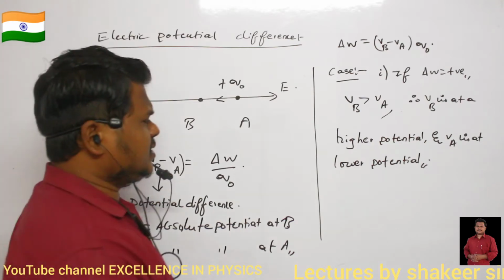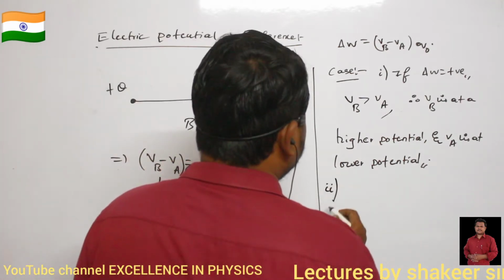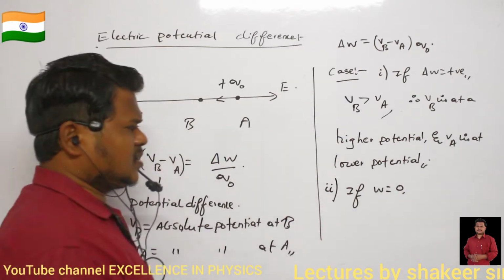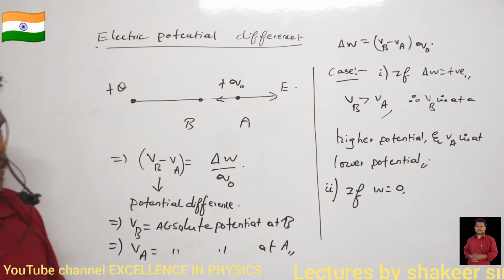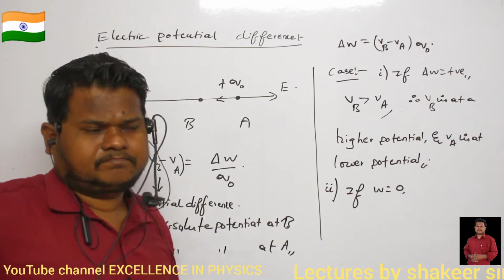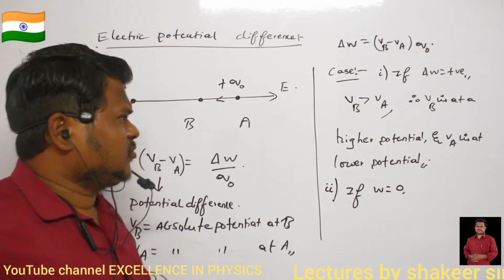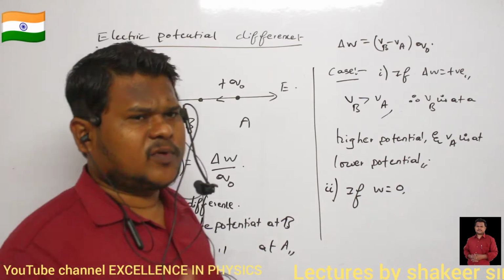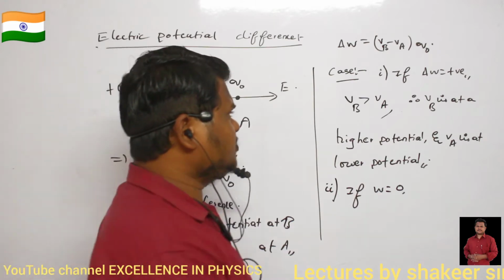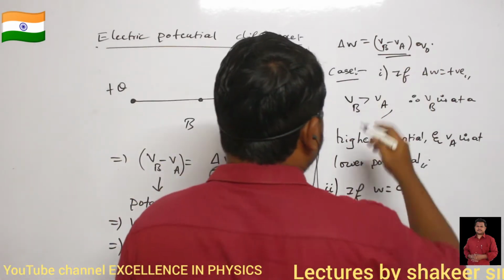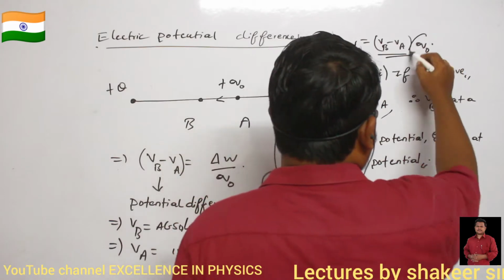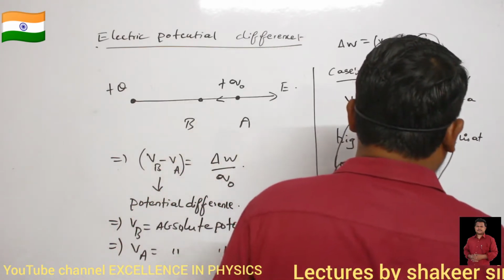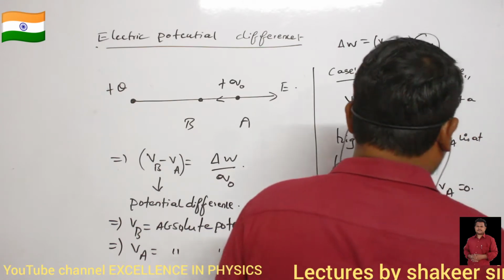Similarly, case number 2 is if work done is 0. Now what can you say about this? If I am moving a charge from A to B and work done is 0, then definitely VB minus VA also should become 0. Q naught cannot become 0, so VB minus VA will become 0. It means that VB minus VA is equal to 0.